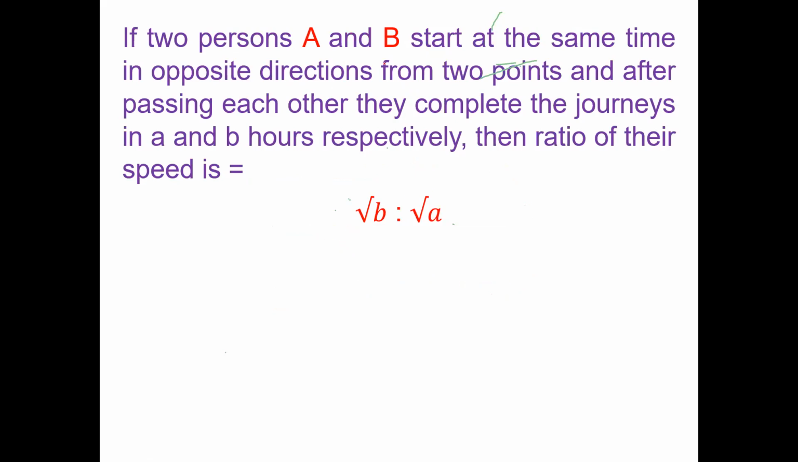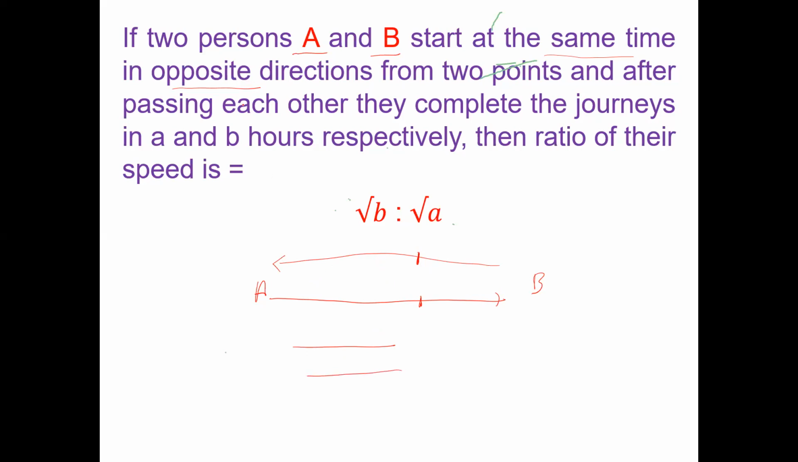If two persons A and B, these are moving objects, these can be cars, start at the same time in opposite directions, A is standing here, B is standing here, A has to move in this direction and B has to move in this direction. They move opposite to each other from 2 points, and suppose A has reached there, B has also reached there, and now they are supposed to pass each other. A is moving here, B is moving here.